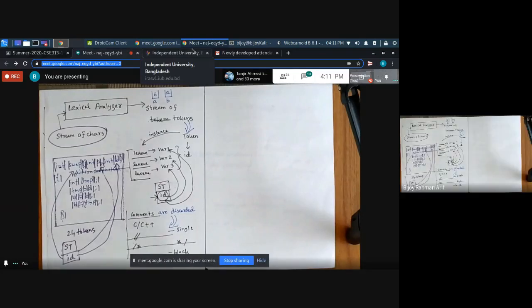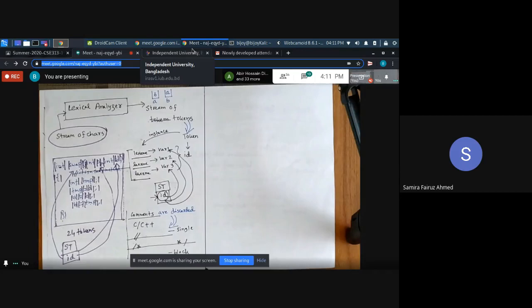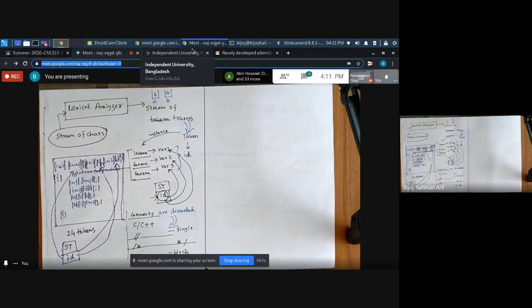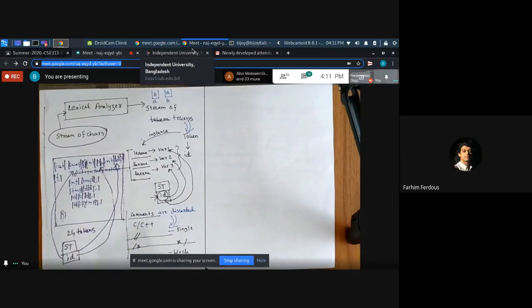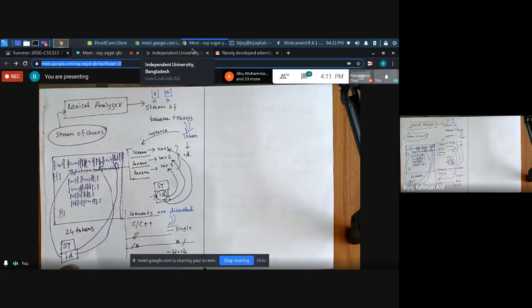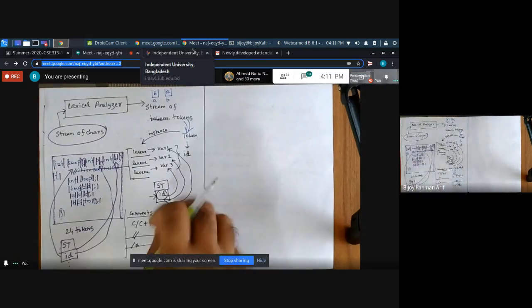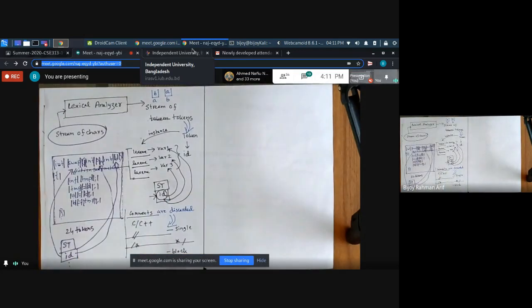What else is happening in the lexical analyzer phase? Can you tell? Identifiers and operators are grouped together as tokens. Those are happening already here. Those are happening here, the symbol table. Done. Comments are removed. Grouping is done.